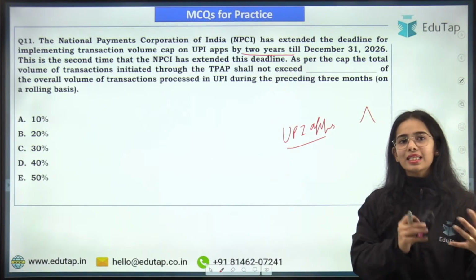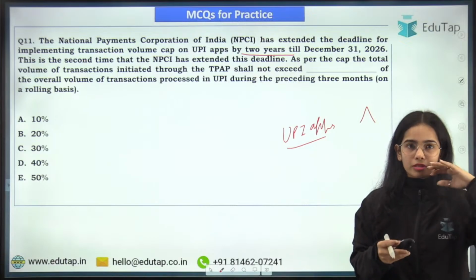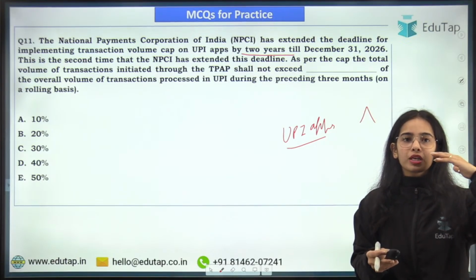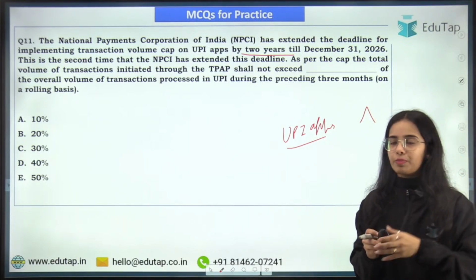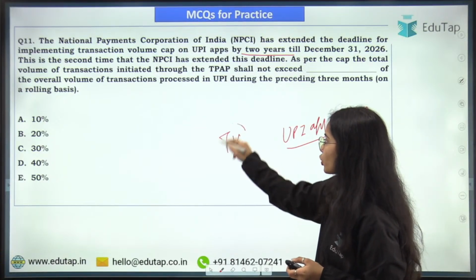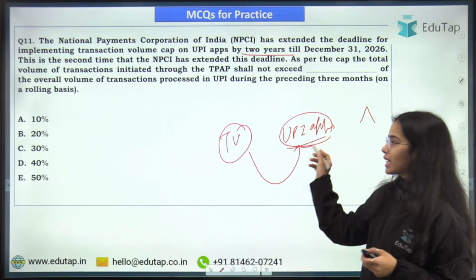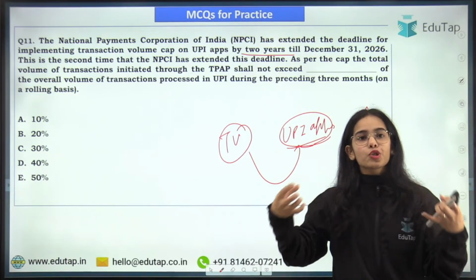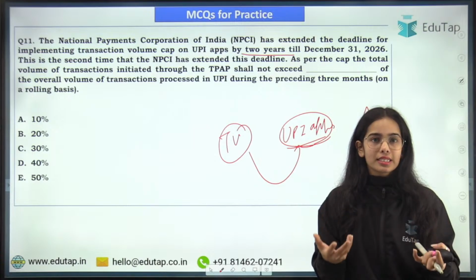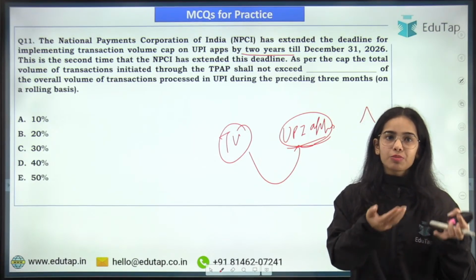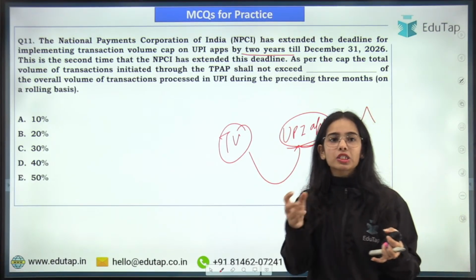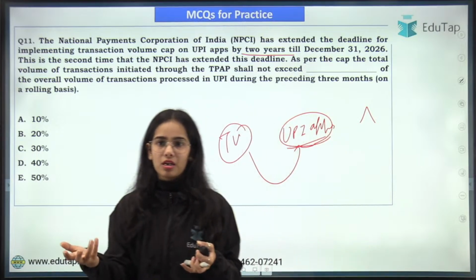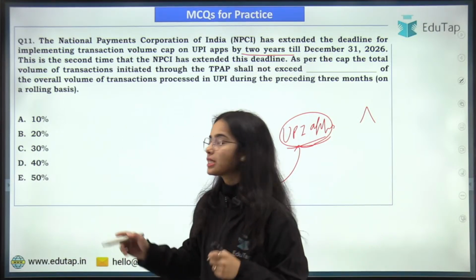The cap, or the limit of the UPI transaction volume for each app, is how much transaction volume each app can handle, and for that there is a maximum limit. The extension has been provided to implement this maximum limit, and what the maximum limit is, is being asked. So actually the maximum limit is 30%.